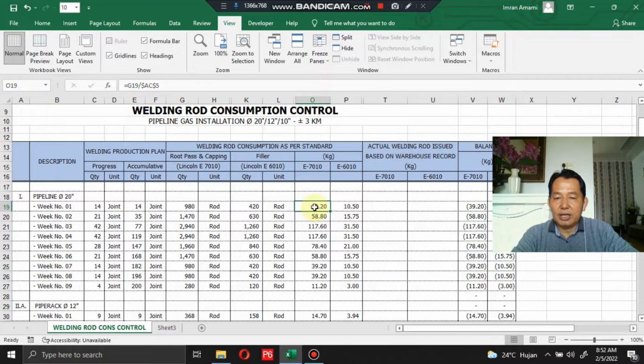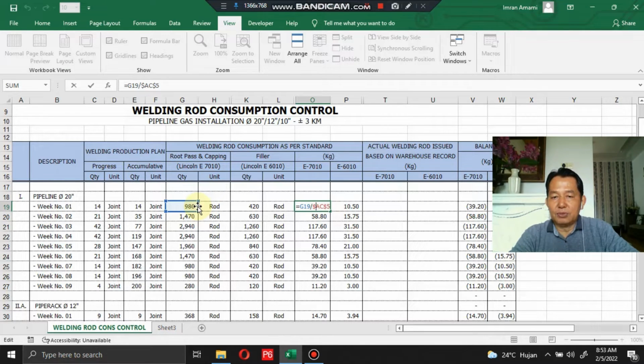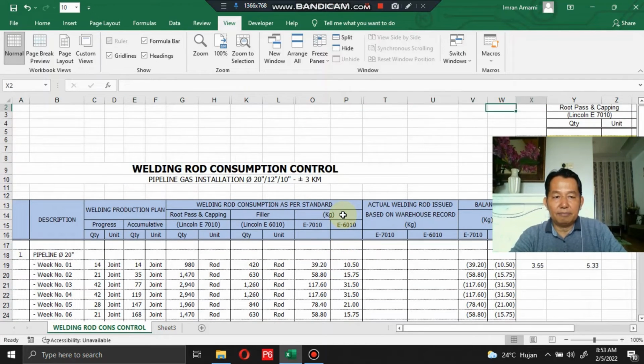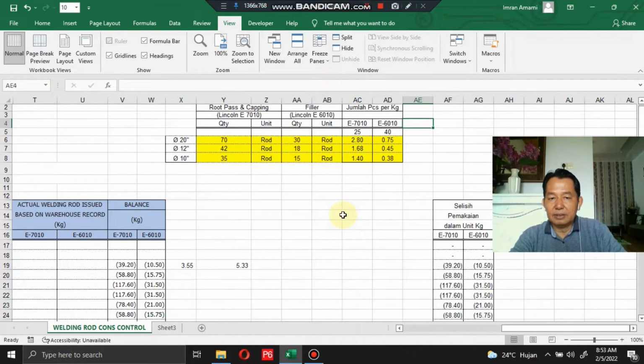Okay, let me check the formulation inside the cell. G19, this is root pass and capping, using Lincoln E7010, divided by AC5. AC5, you can check here, this one. You check the cell AC5.